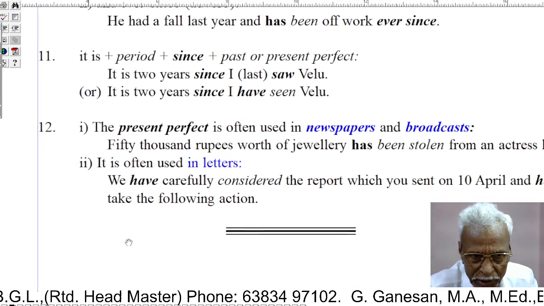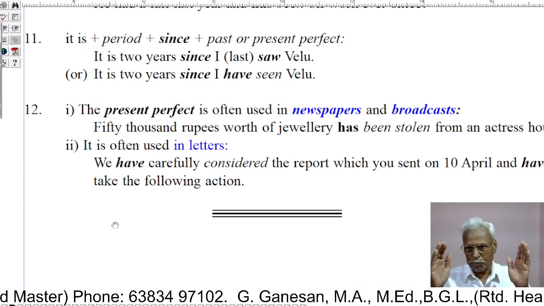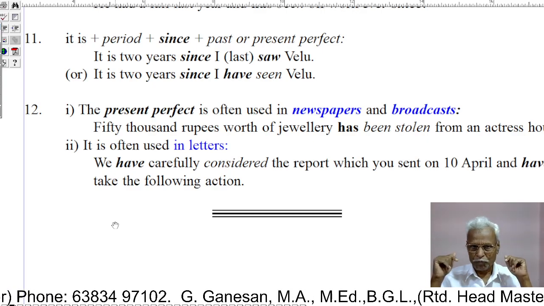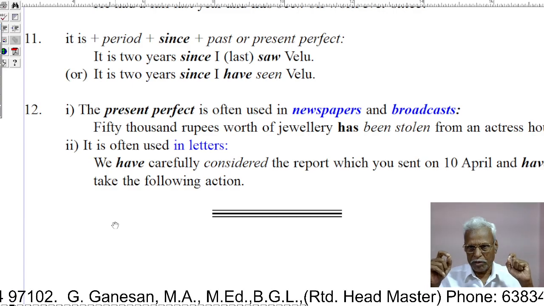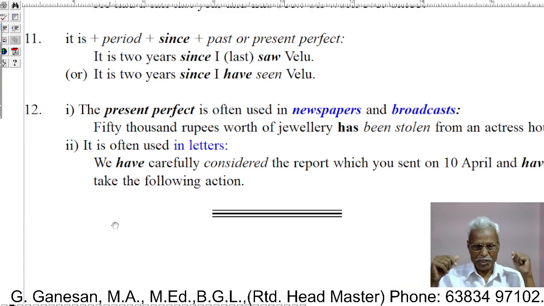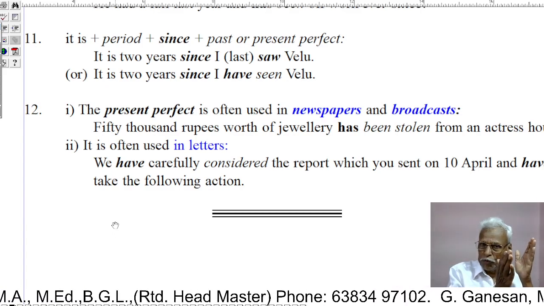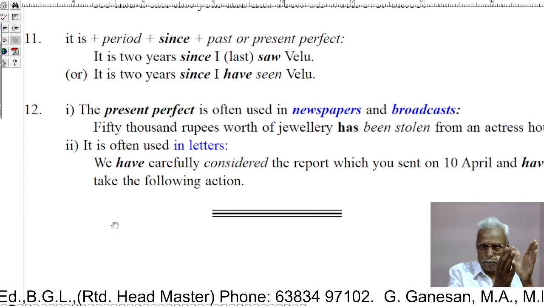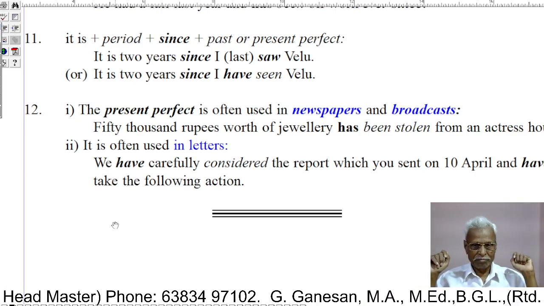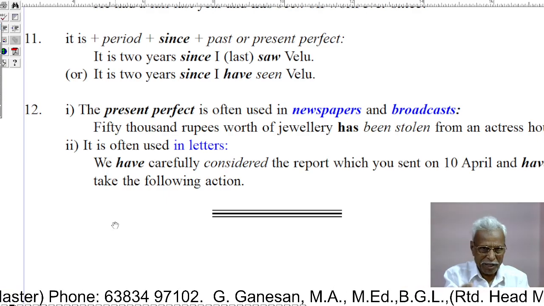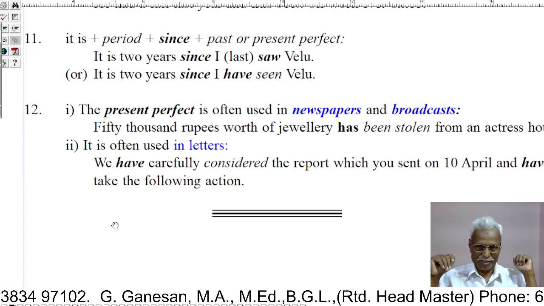The 12th use. The present perfect is often used in newspapers and broadcasts. You see, 50,000 rupees worth of jewelry has been stolen from an actor's house in newspapers. Jewelry worth of 50,000 rupees has been stolen from the house of an actress. Okay?